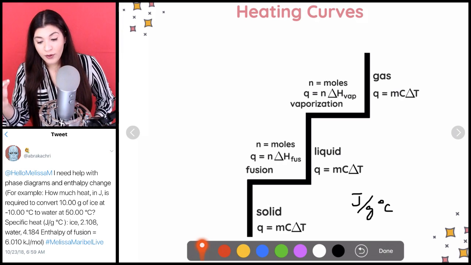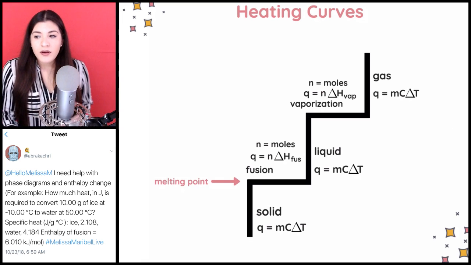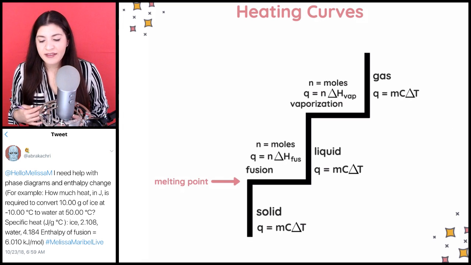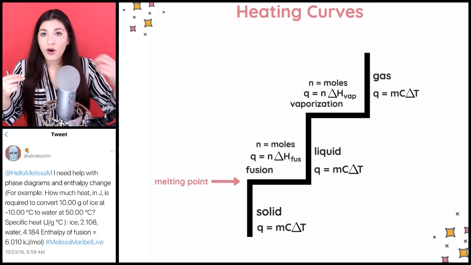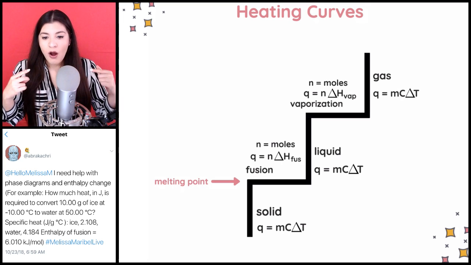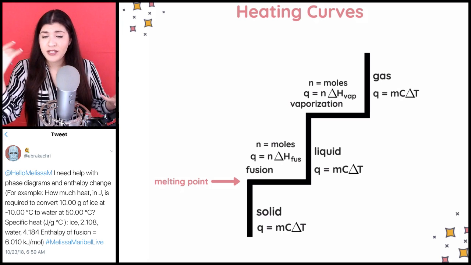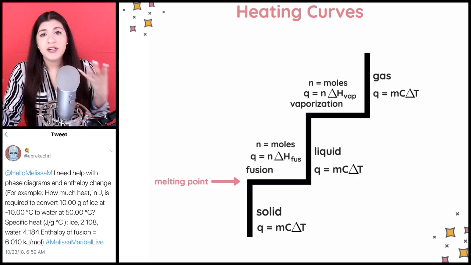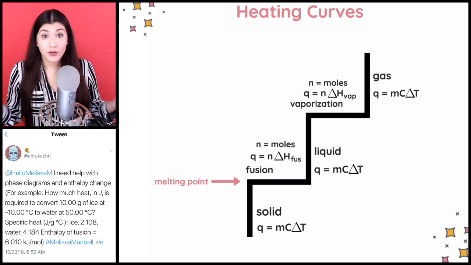Now we're going to keep going, and there's a little bit more to it as well, where you're going to have to build something like this, draw a heating curve and understand where all the different parts are, and see how far we are going, from melting the ice all the way to a gas. Are we melting the ice all the way just to a liquid? And finding out how much heat in total will be absorbed or released.